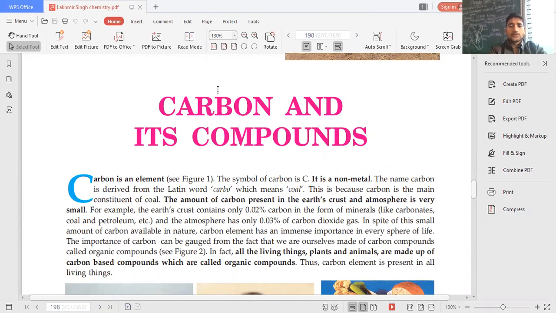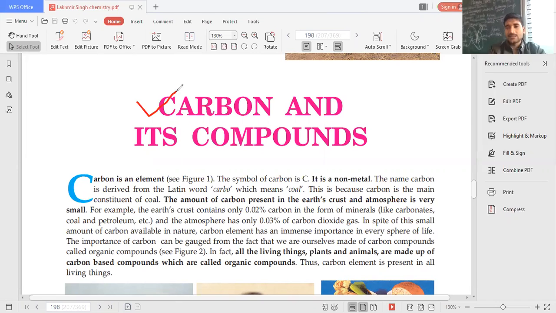Hello students, today we are going to start our discussion about the chapter carbon and its compound, which is actually one of the most important chapters for class 10th chemistry. But for the year 2020, because of the COVID-19 pandemic, most of the portion of this chapter has been deleted from your syllabus. Still, I would like to suggest all class 10th students go through it completely, thoroughly at least once, and then prepare for your exam only the syllabus which is required. All right, because this chapter is going to be very relevant for your further studies in the higher classes.